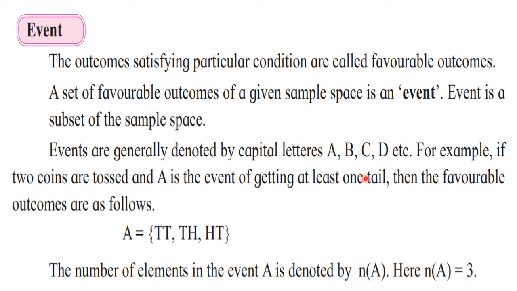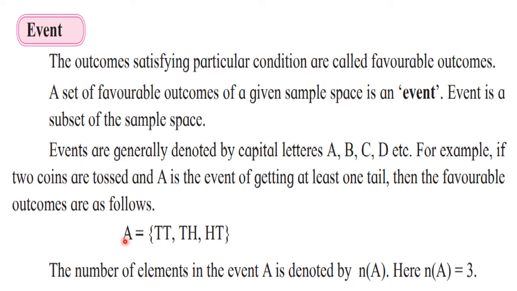Just take an example that suppose 2 coins are tossed. So for 2 coins are tossed, you know that you are having 4 outcomes or 4 sample points: HH, HT, TH and TT. And if A is the event of getting at least one tail, at least one tail means what? Minimum one tail, more than one also is allowed.